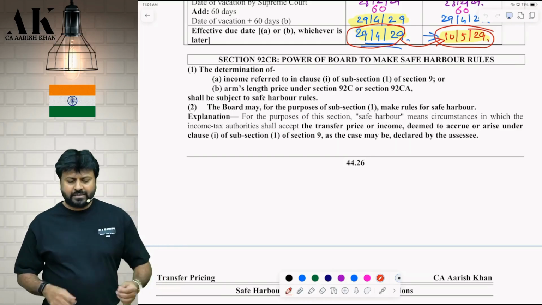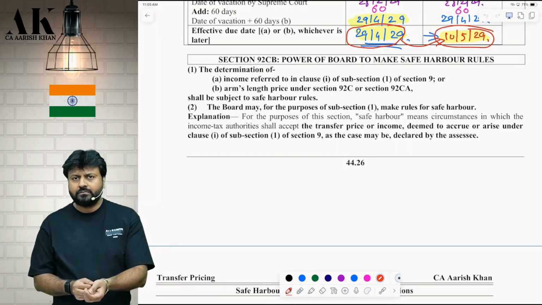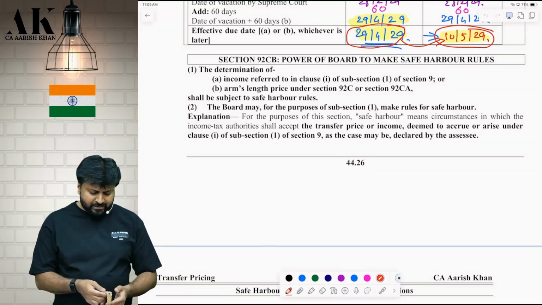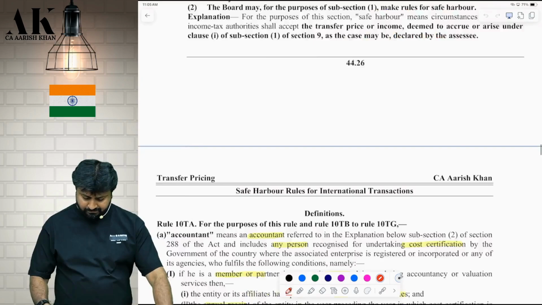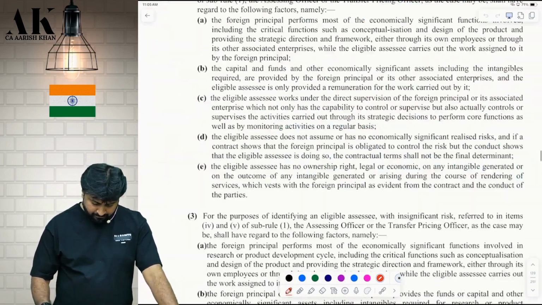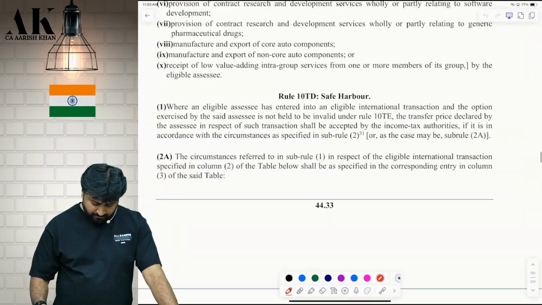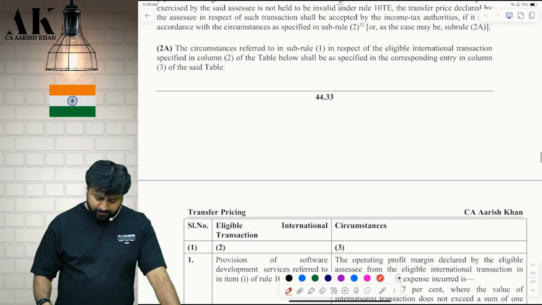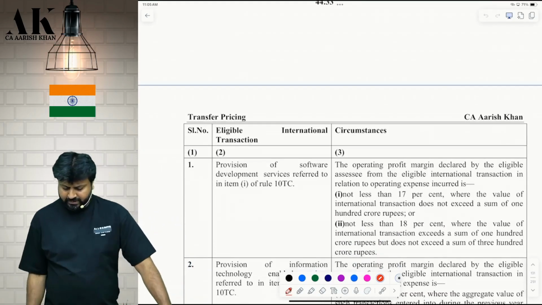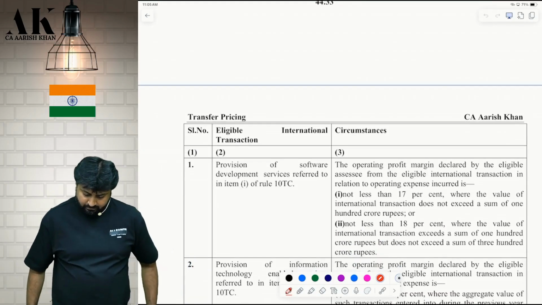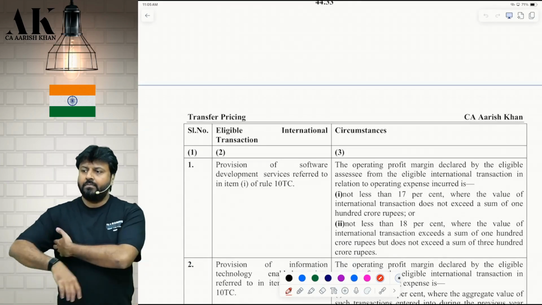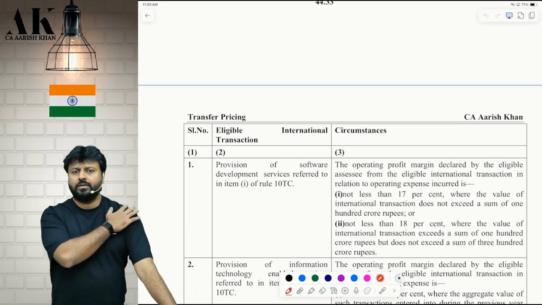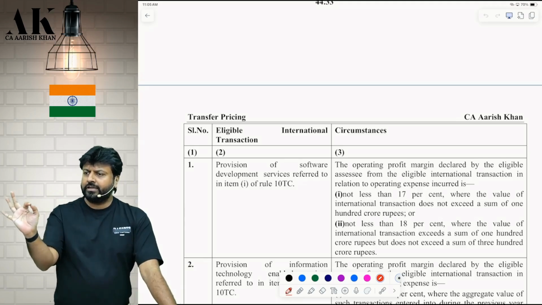What are safe harbor, sir? Which businesses are covered, sir? We will see all the businesses one by one. Pay attention, please. Okay. Come to page number 44.33 and 34, please. I will tell you at the end which all things you have to remember.